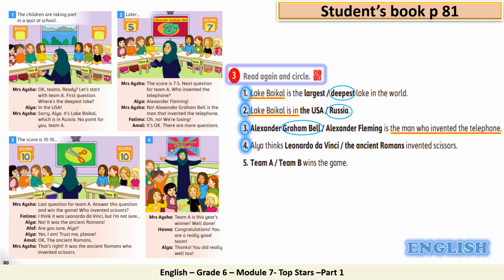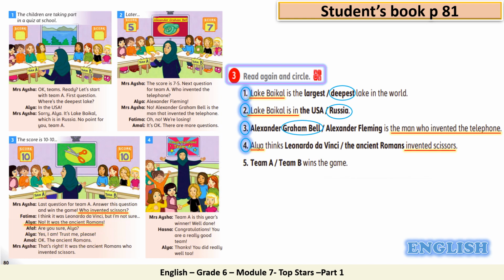So Alia thinks Leonardo da Vinci or the ancient Romans invented scissors. What are the keywords here? Very good. Alia and invented the scissors. So pay attention here, boys. So we have Alia thinks. Let's have a look. Yes, very good.